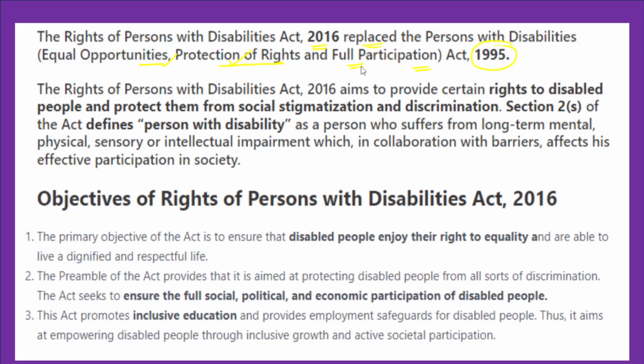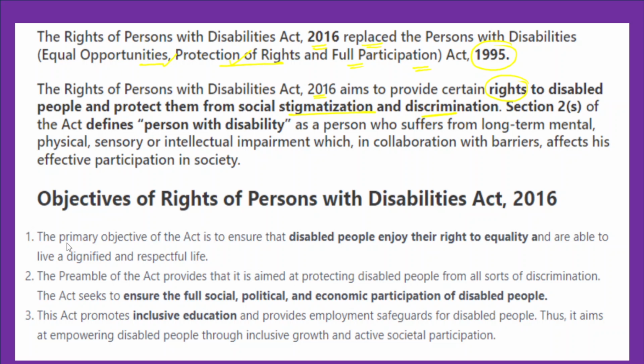So this act was brought, and it has replaced the existing act. This particular legislation specifically aimed at providing certain rights to disabled individuals, so that they can be protected from social stigmatization and discrimination. They are vulnerable sections, marginalized sections. It is very important to provide necessary assistance for these sections of society, because they are facing social discrimination and social stigmatization.